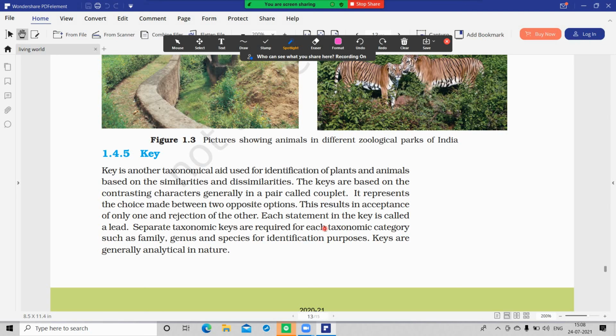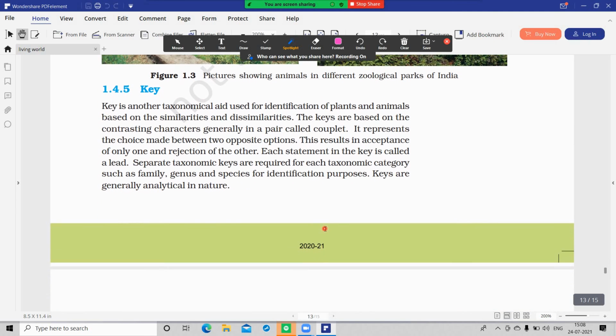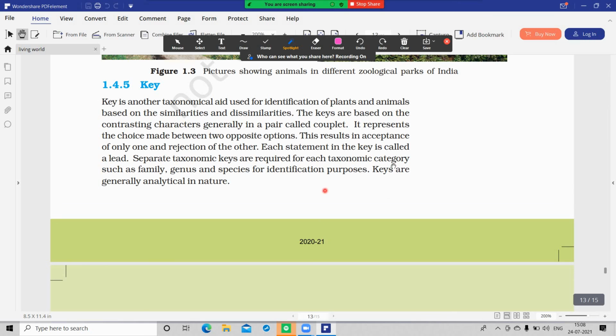Every line from herbarium onwards is important, so read each and every point keenly. Keys are analytical in nature, and true or false questions may also come. They may give other words in place of analytical, so remember keys are analytical in nature.